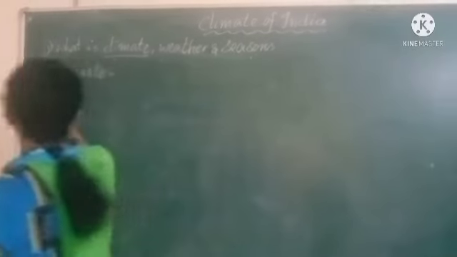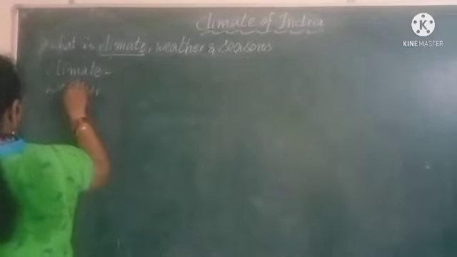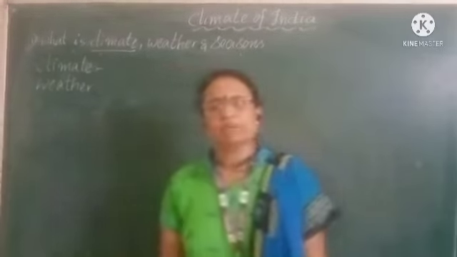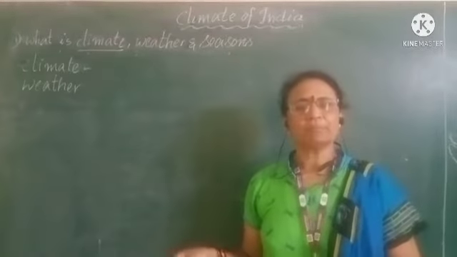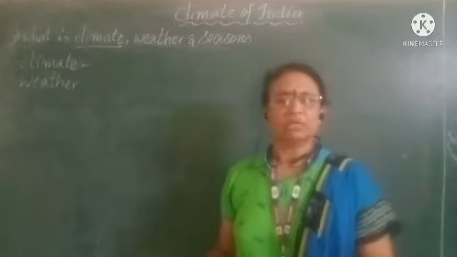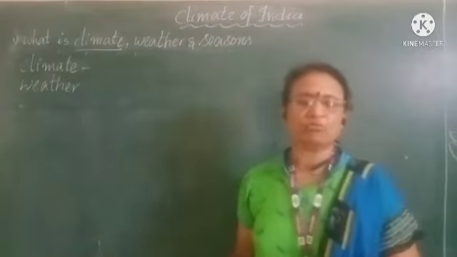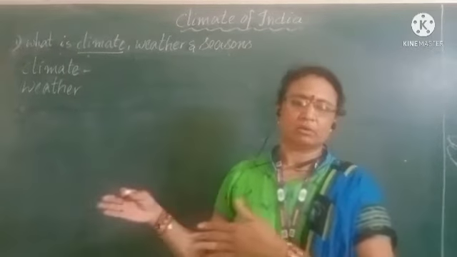Now what is weather? The weather refers to the state of atmospheric condition of a particular area at a particular time. I repeat again. Weather refers to the state of atmospheric condition of a particular area at a particular time.